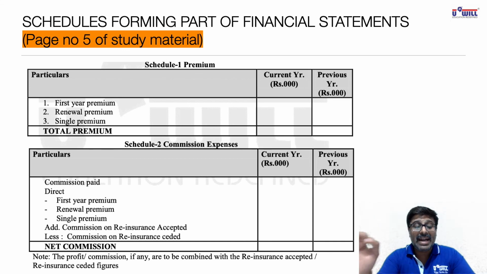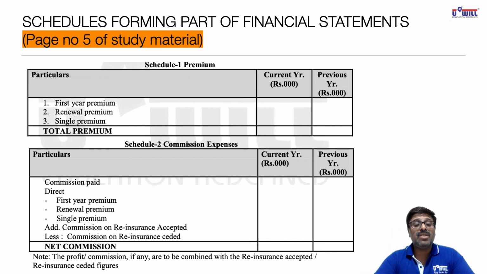So underline the word add and accepted and underline the word less and ceded. Less commission on reinsurance ceded. Net commission. Note the profit or commission, if any, are to be combined with reinsurance accepted or reinsurance ceded figures. As we discussed, accepted you will add and ceded you will minus.